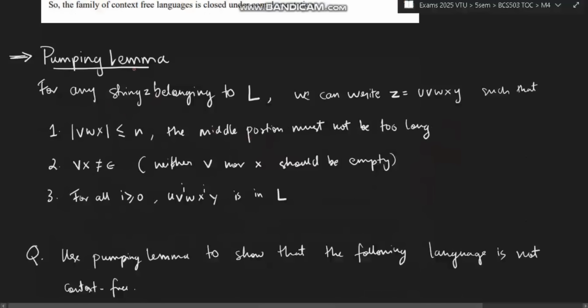Okay, for any string, this previous topic also we had discussed, in the previous module also, the pumping lemma. The same thing is here also, except that it is a little bit lengthy one. For a string z belonging to L, we can write z is equal to UVWXY such that the length of VWX should be less than or equal to N. The middle portion must not be too long, and VX is not null, and you should have something in V and X. For all i greater than or equal to 0, if you write U, V power i, W, X power i, Y, it should be present in L. Then only we can say it is context free.